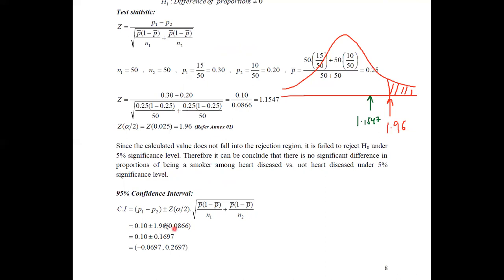Once you do the substitution and calculation, you get the interval from minus 0.0697 to 0.2697. You can simply see that 0 is included in this region. Therefore, the value 0 can also be taken as the difference, and we can say that there is no significant difference among the proportions.